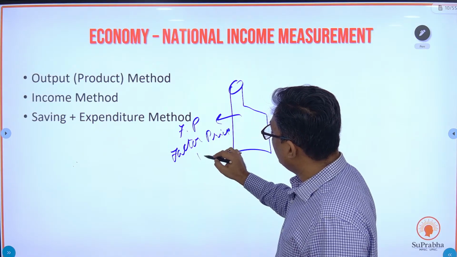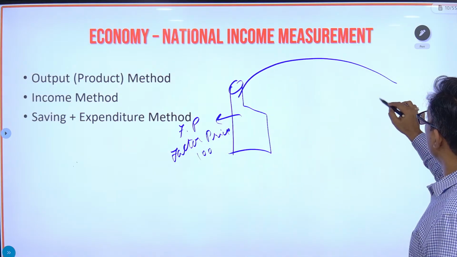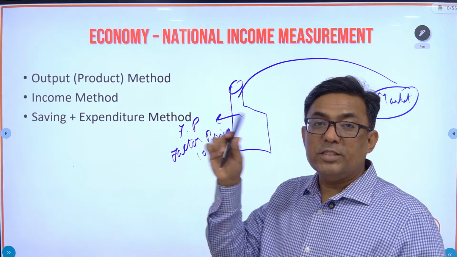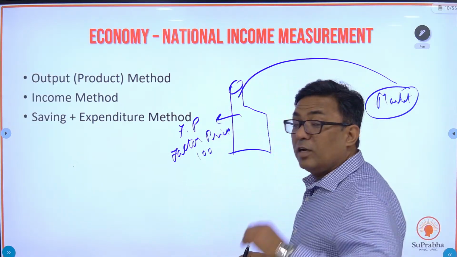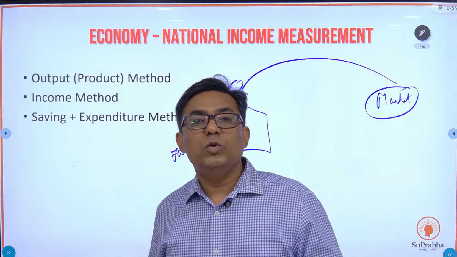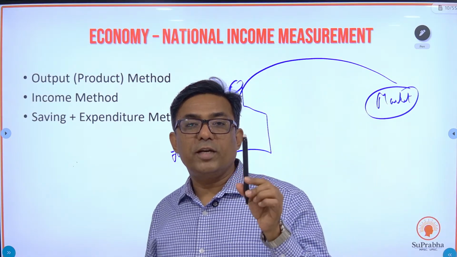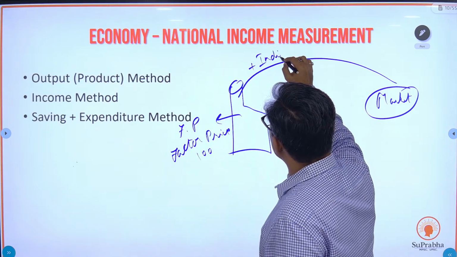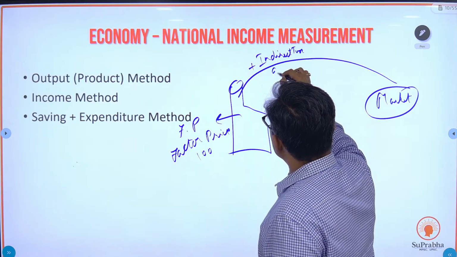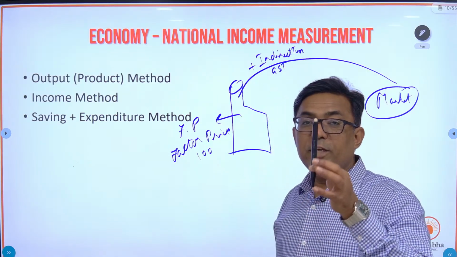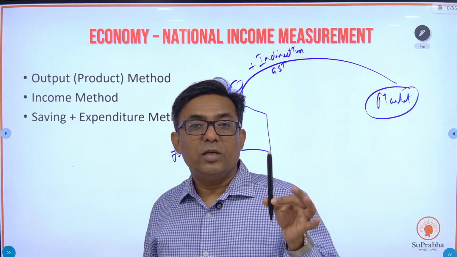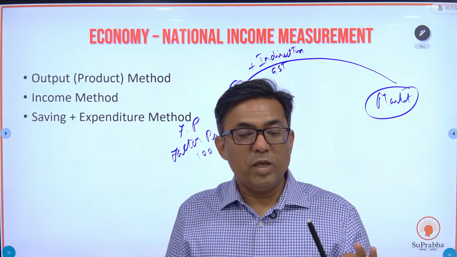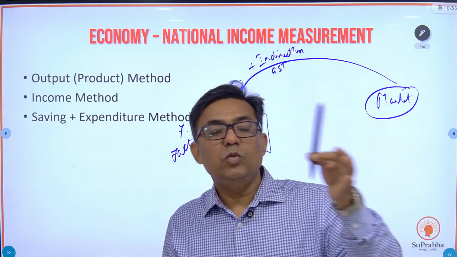So what is our factor price? 100 rupees. But when this product goes to the market, there is a change in this price. How does the price change? Government is going to levy GST on this. Now we have just one indirect tax, that is GST. So government goes for indirect taxes. If government says that there is 18% GST on this, what is the price in the market? 118 rupees. So that is how the price changes from factory to market.